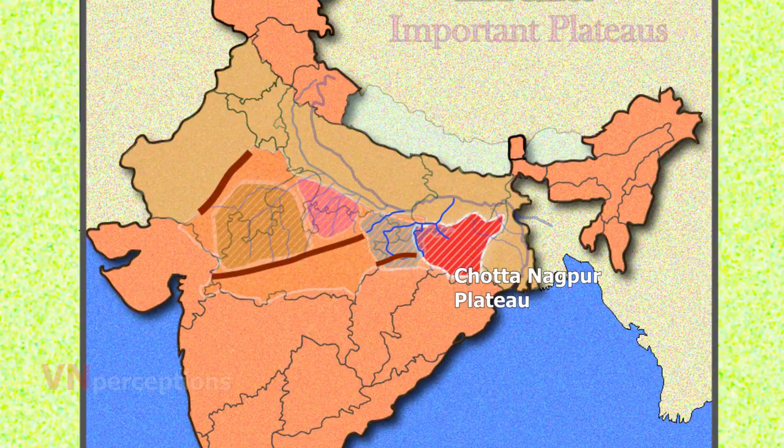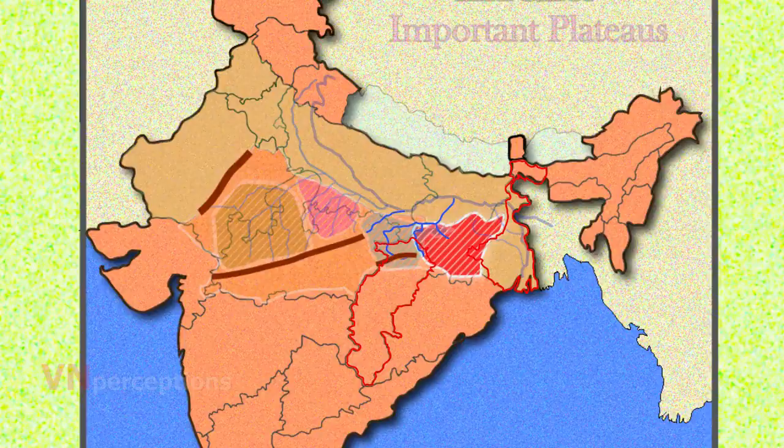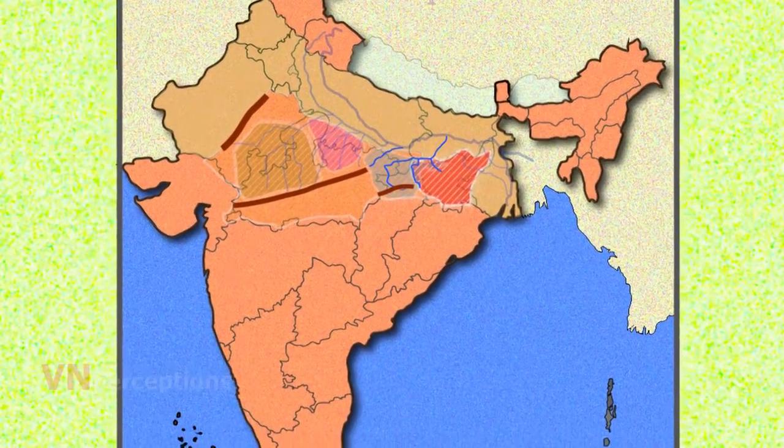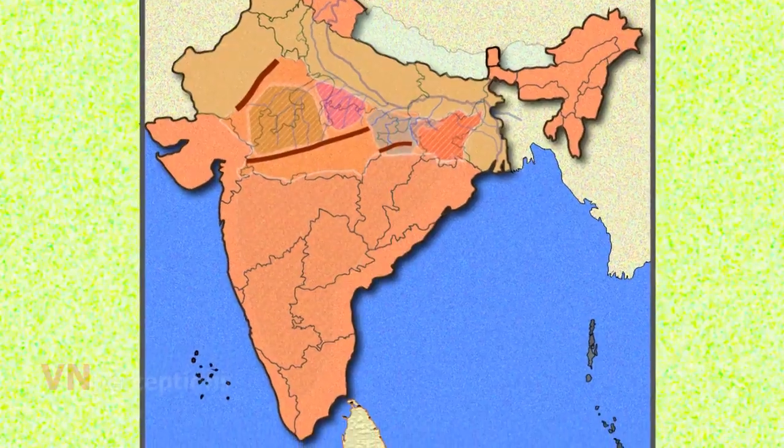Much of this plateau spreads in Jharkhand and extends into the adjoining states like West Bengal, Chhattisgarh and Odisha. It is one of the mineral-rich regions of our country. Let us see the second division of the Great Indian Plateau, and that is Deccan Plateau.